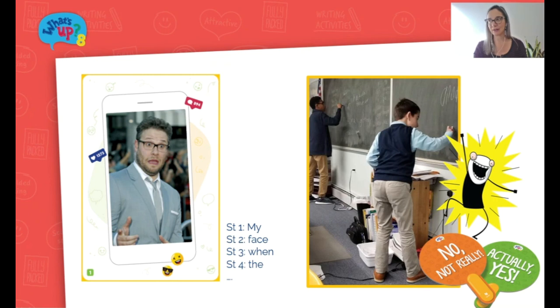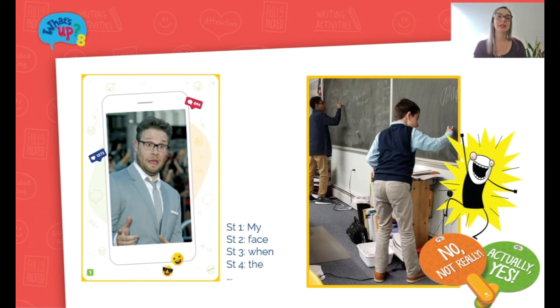First, assign 5 students to be judges. So 5 students are going to be judges. Next, divide the class into 3 teams. Each team lines up in front of the board, and the first student is going to have the marker in the hand. Once everyone is in position, you hold up a photo of a meme, such as this one. The idea is that each team creates a caption or sentence for that meme, but they're going to do this one word at a time.